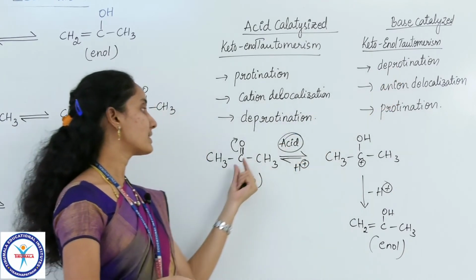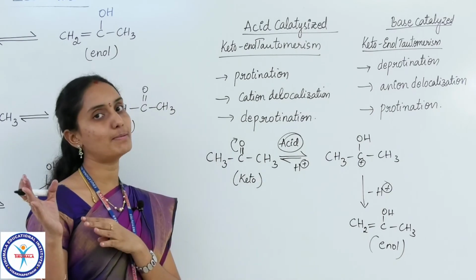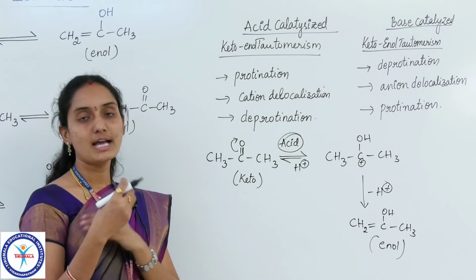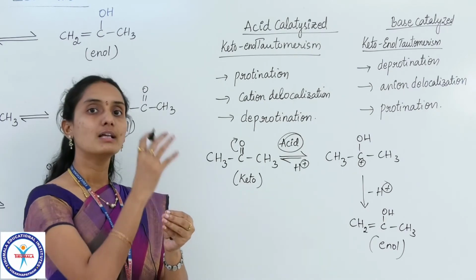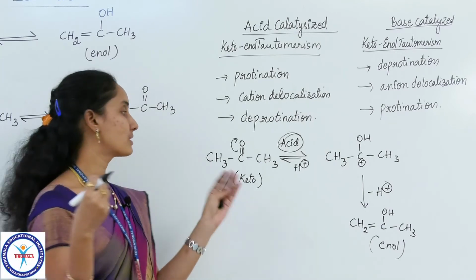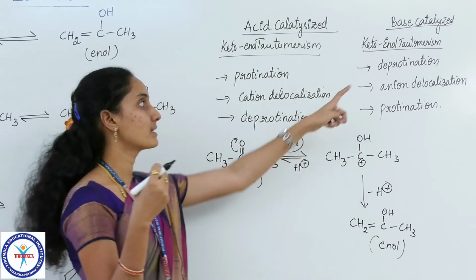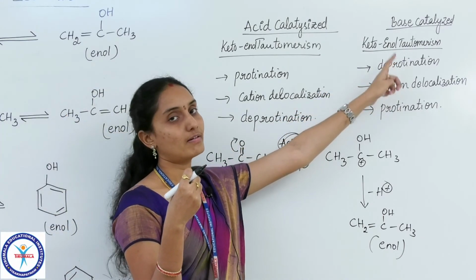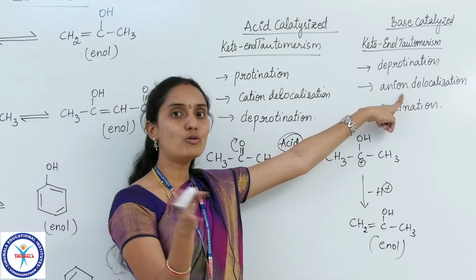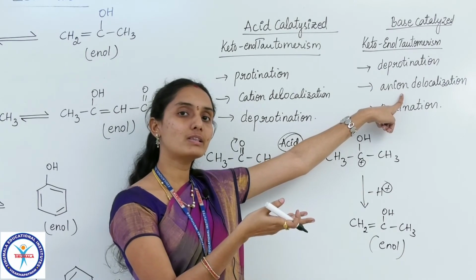From the keto form, from either of the alpha carbons, a proton is removed, because a base has the property to accept protons. The base pulls out the proton from the alpha carbon, so one of the alpha carbons is deprotonated. That was the first step. Then, as the proton leaves as an H+ ion, the carbon is left with a negative charge.